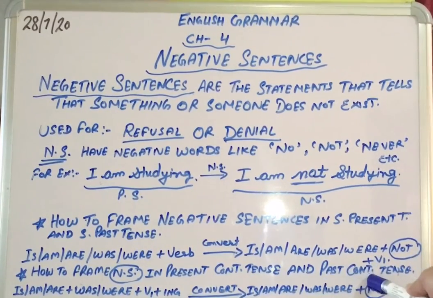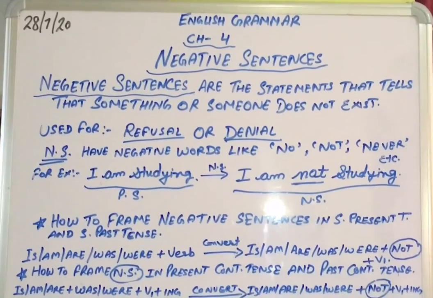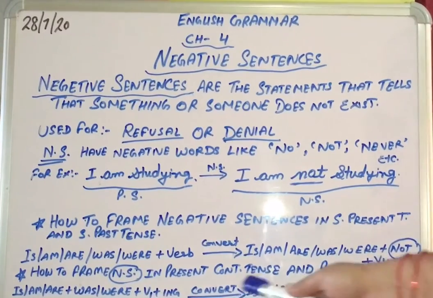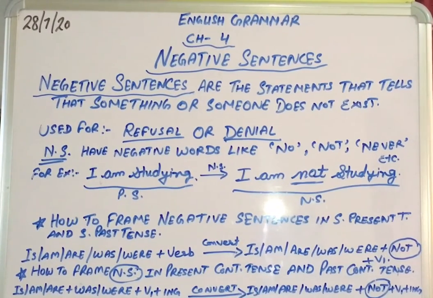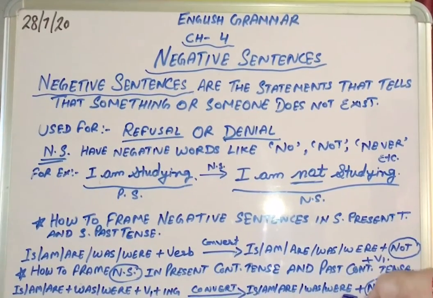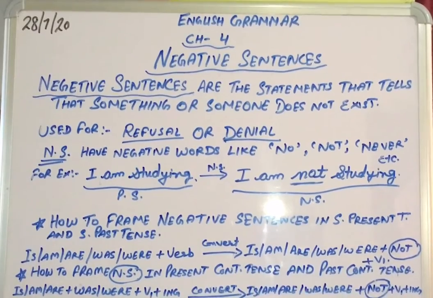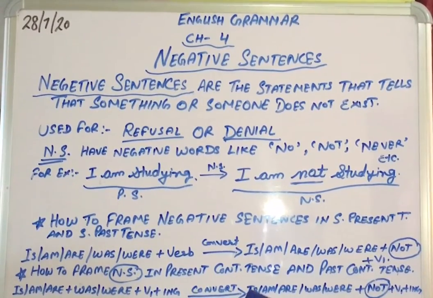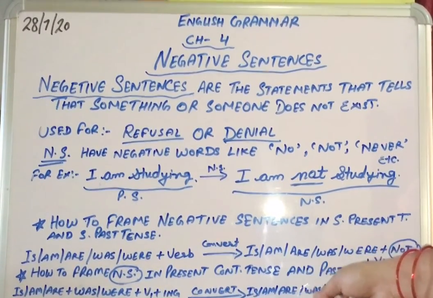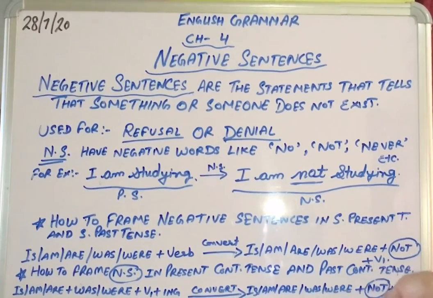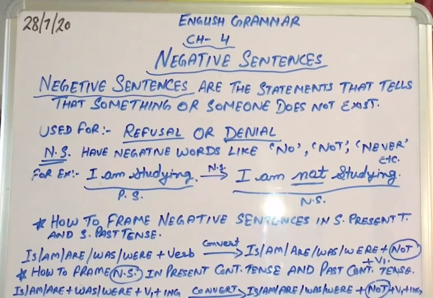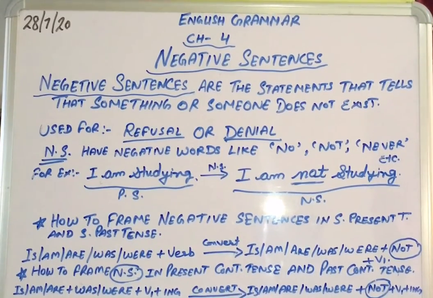And for past continuous tense, was, were plus the first form of the verb plus ing is used. If we have to convert them into negative statements, we keep the same helping verbs, is, am, are in the present tense and was, were in the past tense, and the word not will be used after the helping verb. Whatever the helping verb, plus not and then the first form of the verb plus ing.